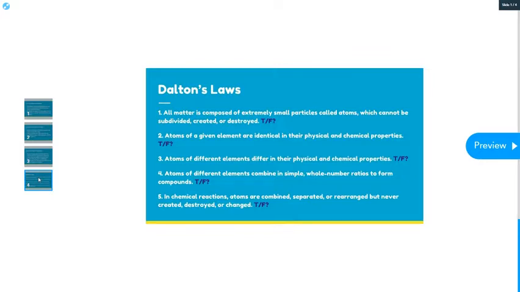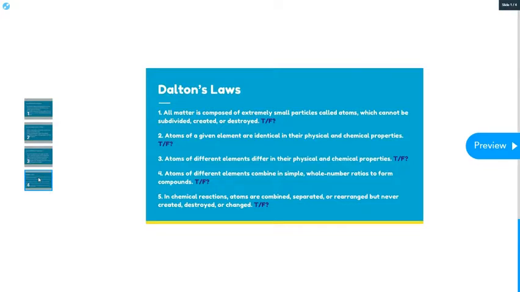So one of the laws of matter, this first one, is all matter is composed of extremely small particles called atoms, which we know, which cannot be subdivided, created, or destroyed. And then I have the little T/F after it with a question mark. So is this statement still true? Is it false? Well, this statement is partially true, but we would circle false.